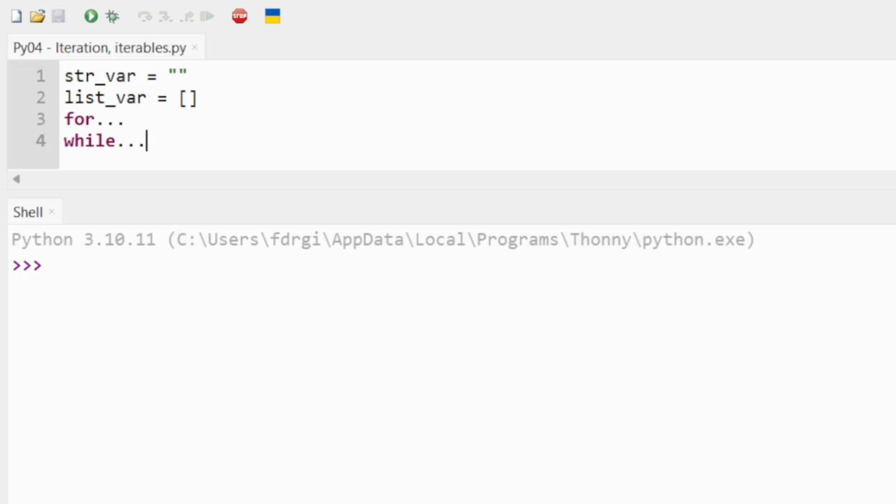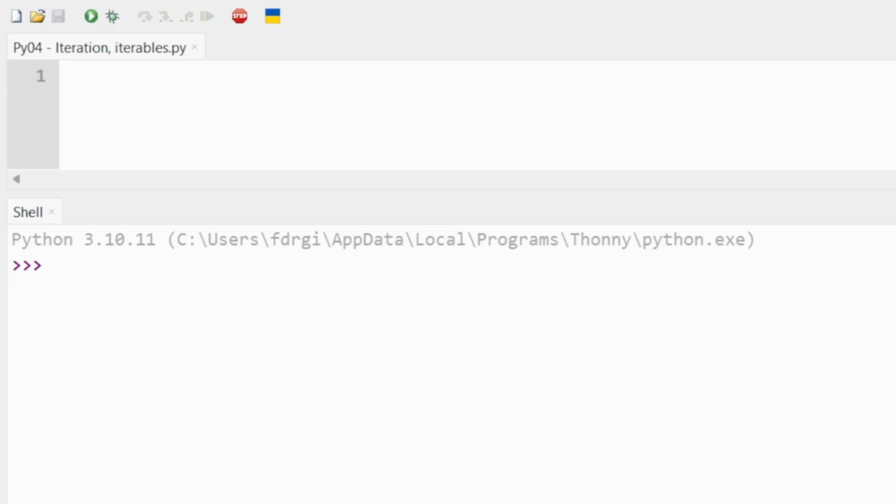Now, just to preface, I have received some suggestions that the window is too small or hard to read, so I have made it larger in this video. Anyway, today we are going to be going through iteration and iterables.